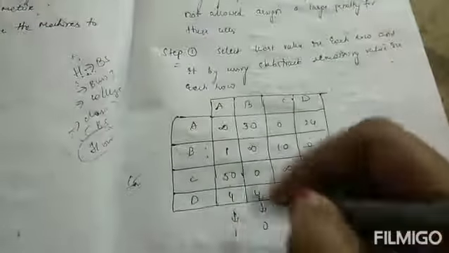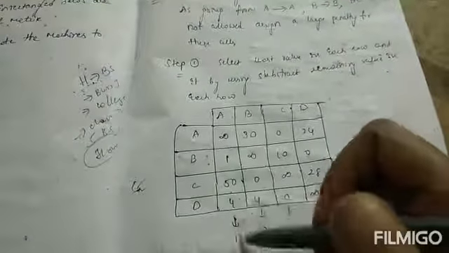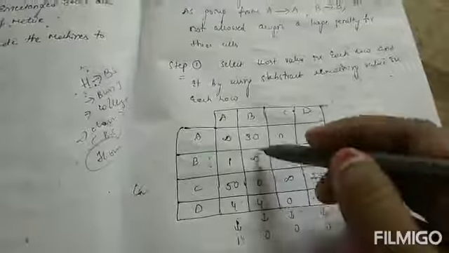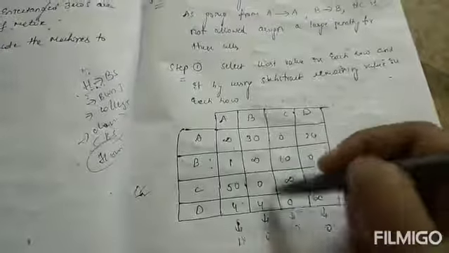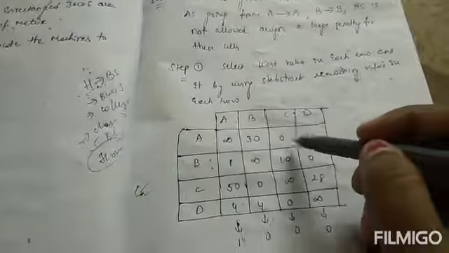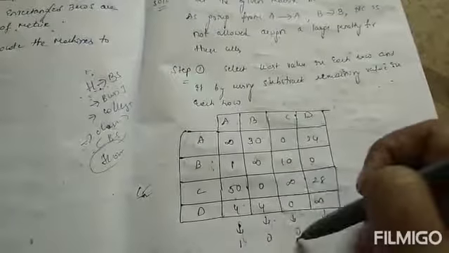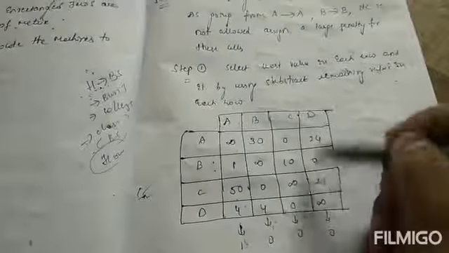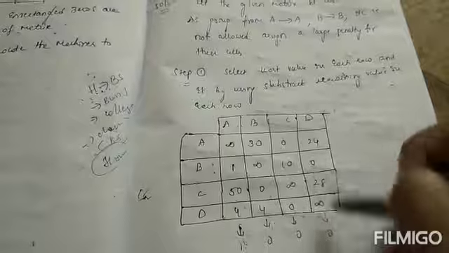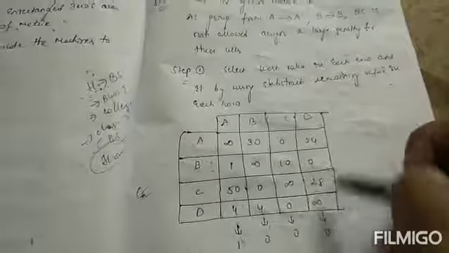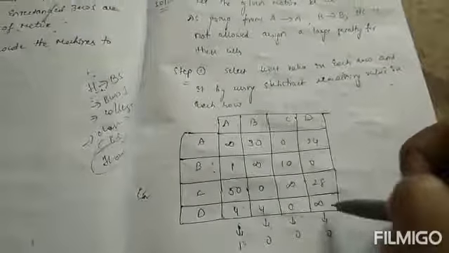So here I will subtract 1 from the remaining values: infinity minus 1 is infinity, 1 minus 1 is 0, 50 minus 1 is 14, 4 minus 1 is 3. 30 minus 0 is 30, infinity minus 0 is infinity, 0 minus 0 is 0, 4 minus 0 is 4, and 0 minus 0 is 0. 10 minus 0 is 10, infinity minus 0 is infinity, 0 minus 0 is 0, 24 minus 0 is 24, 0 minus 0 is 0, 28 minus 0 is 28, infinity minus 0 is infinity.